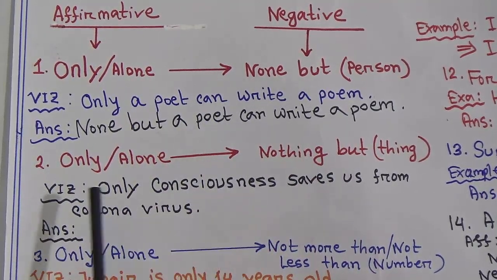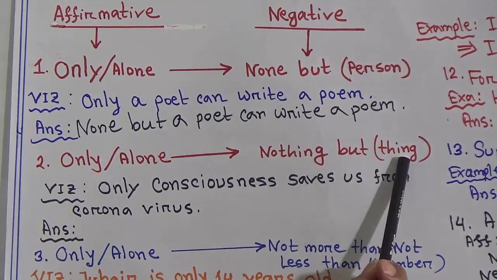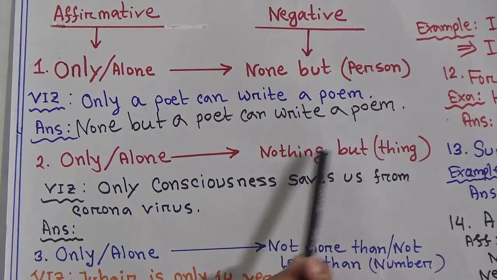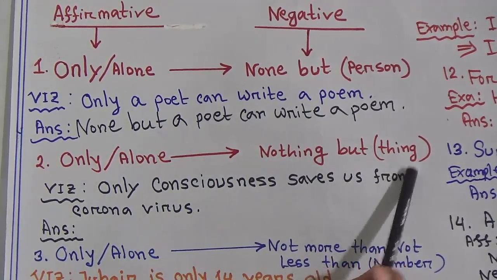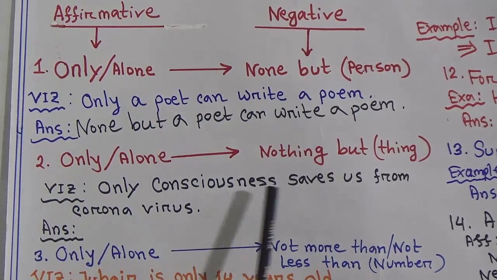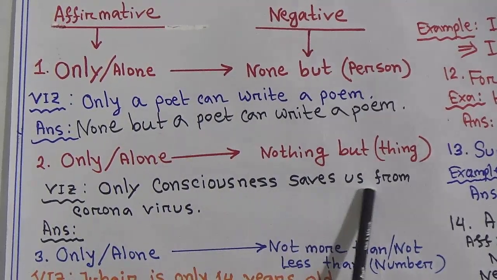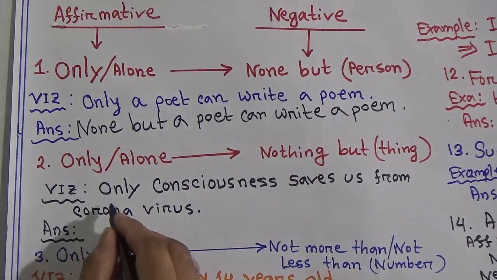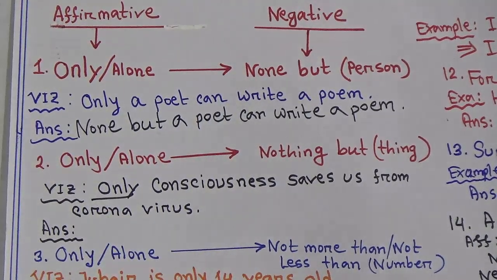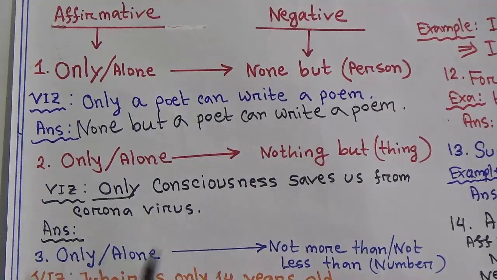Next, number 2. Only or alone, if it denotes a thing, then it will be replaced by nothing but. If it denotes a thing or object, then it will be replaced by nothing but. Okay, only consciousness saves us from coronavirus. This only will be replaced by nothing but, because this consciousness indicates a thing.